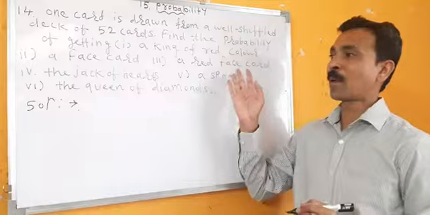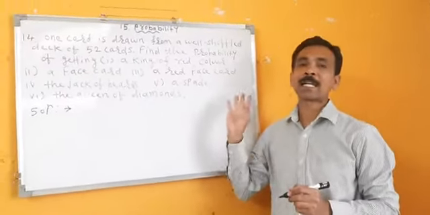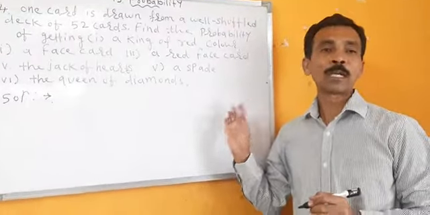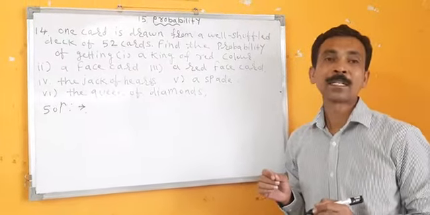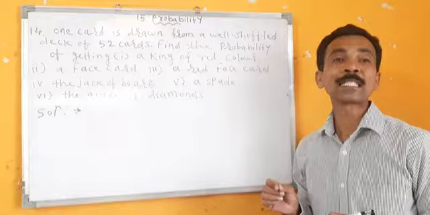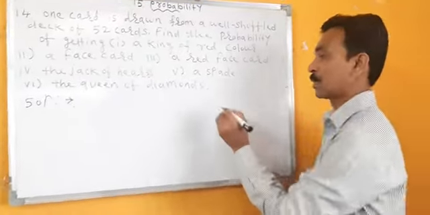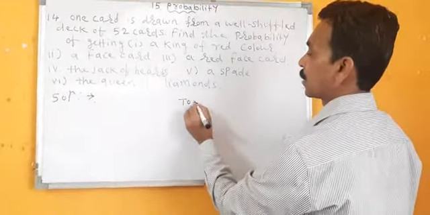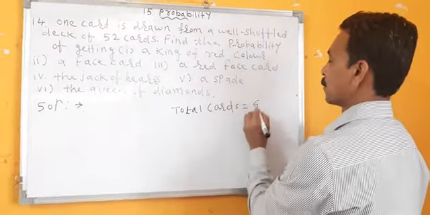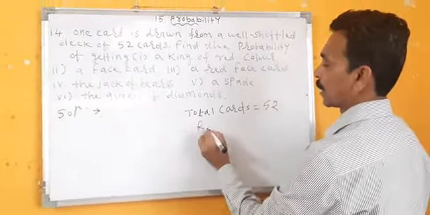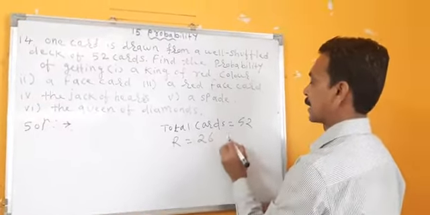Before we write the probability of all 6 parts, again I will explain to you about the cards. There are 52 cards in a deck. Total cards 52. Red cards are 26.